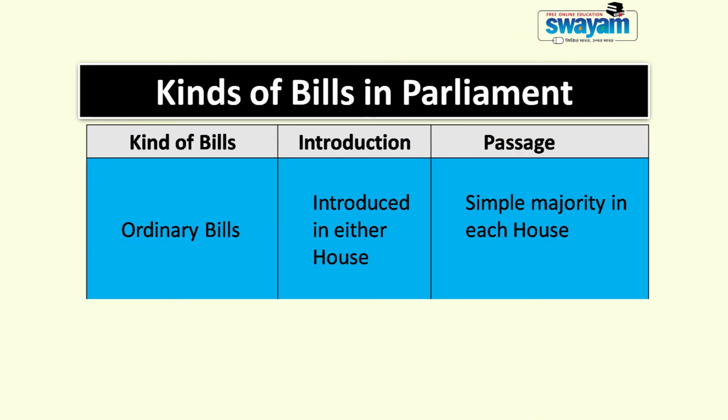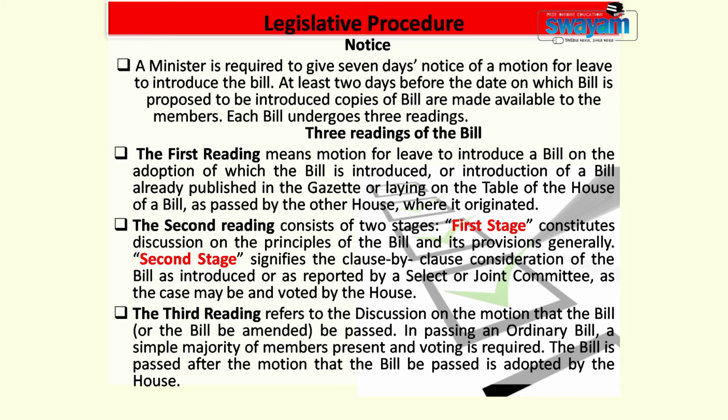Ordinary bill can be introduced in either house of the parliament, either in the House of the People or the Council of States. Once the bill is introduced in the House, it undergoes three stages, or you can say the three readings. That is, the first reading, the second reading, the third reading.